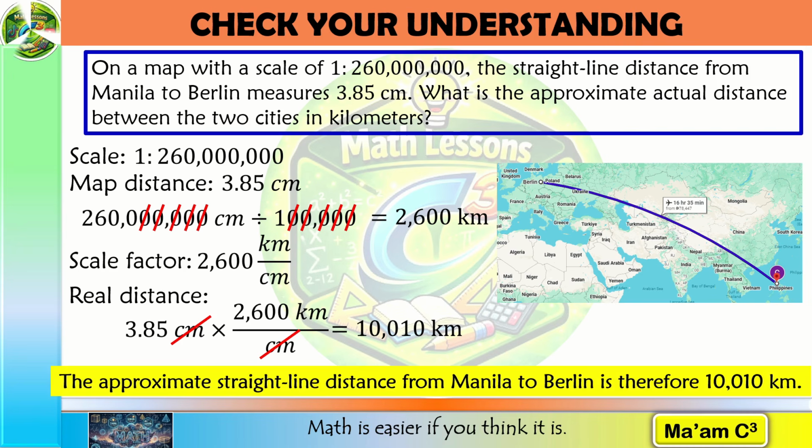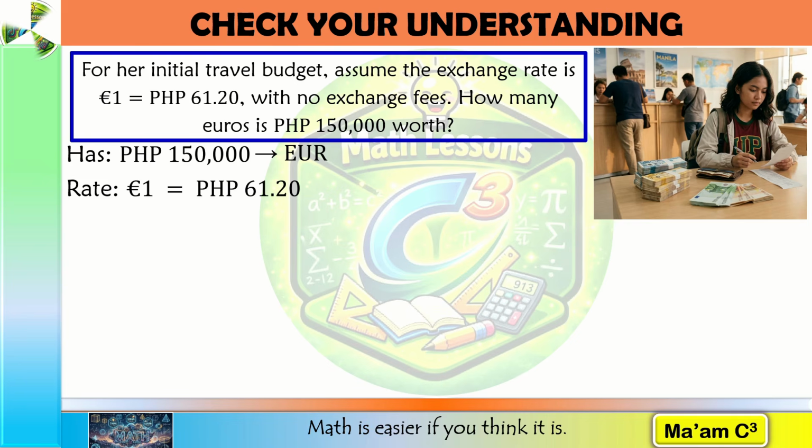This is a good example of how scale allows us to represent very large real-world distances on a much smaller map. Now that we know the distance, let's find out how much money Aliyah will have in euros. So she has 150,000 pesos and she wants to convert it to euros.